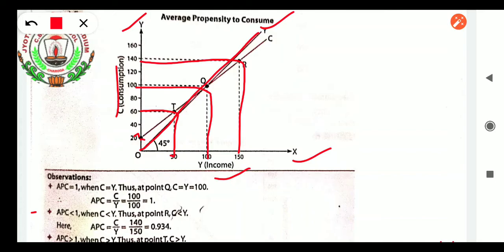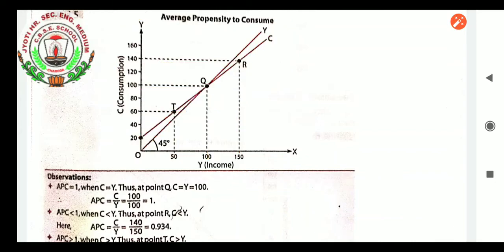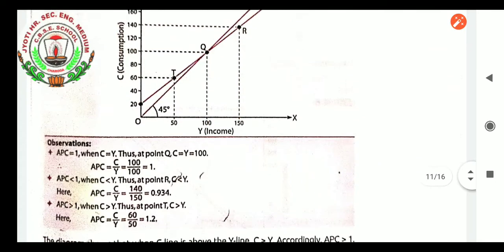At a point, this Y and C will be meeting. This is the break-even point, the consumer equilibrium point, and by joining the points of the locus, we will get the C line. C and Y are connecting at the point O. So this is the way we get the average propensity to consume also.